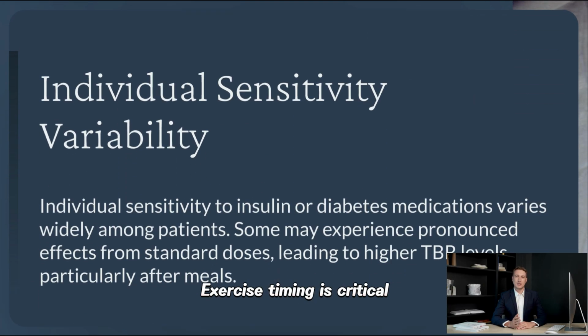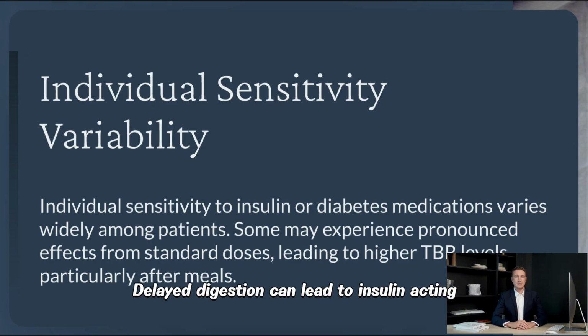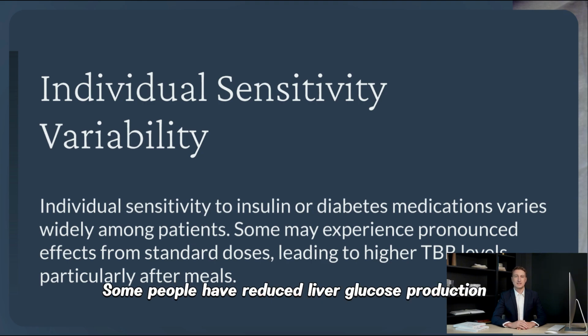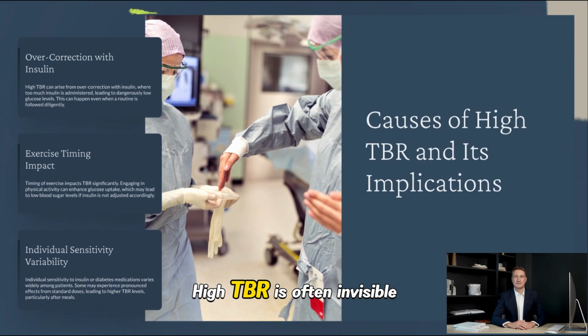Exercise timing is critical. Physical activity increases glucose uptake for hours. Delayed digestion can lead to insulin acting before glucose rises. Individual sensitivity varies. Some people's insulin or medications act more strongly. Some people have reduced liver glucose production during fasting, which can contribute to low glucose. High TBR is often invisible until a hypoglycemia episode occurs.